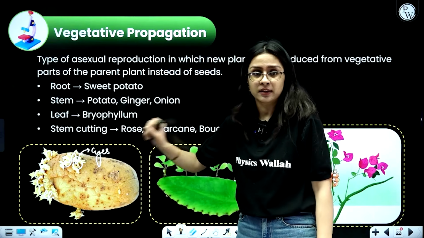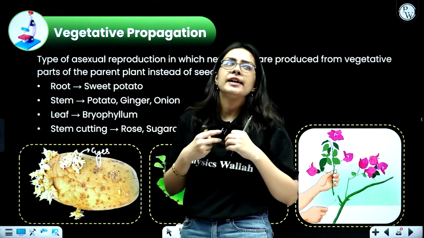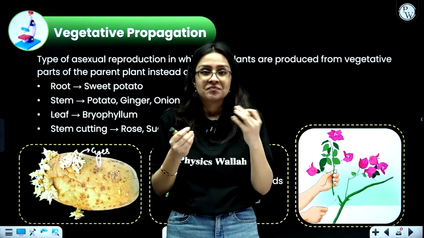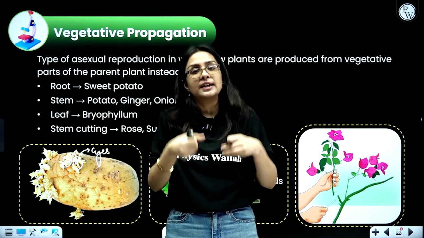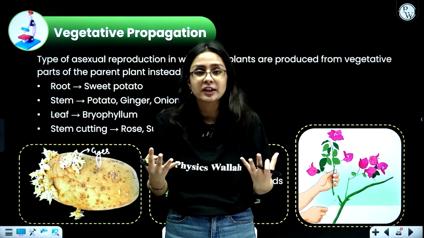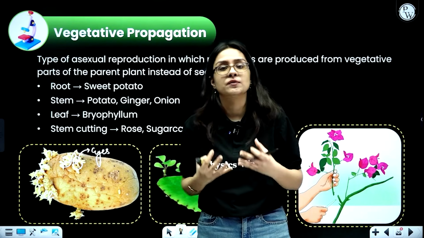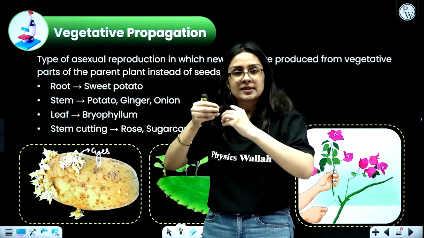Same is with onion. Same is with ginger. Onion also, beta, if you leave the onion for some time, it will start forming sprouts from one end. You will see some elongation from one end. So if you put that onion in the soil, it will again form a new onion plant. Got it? Talking about sweet potato, it's formed from the root of the particular plant. If you talk about sweet potato, there will be some outgrowth.